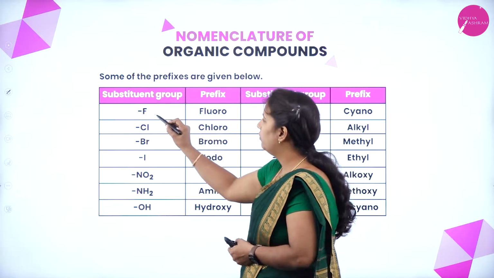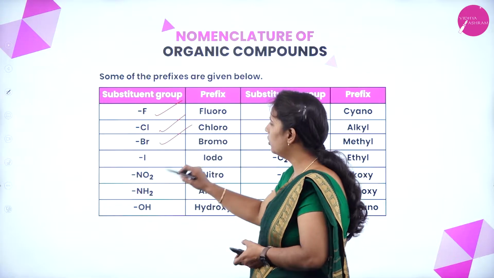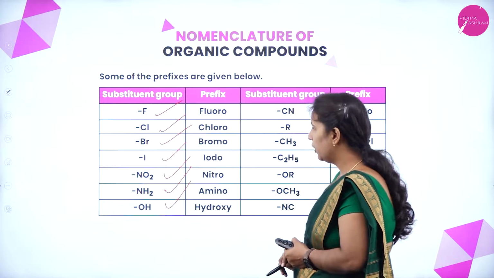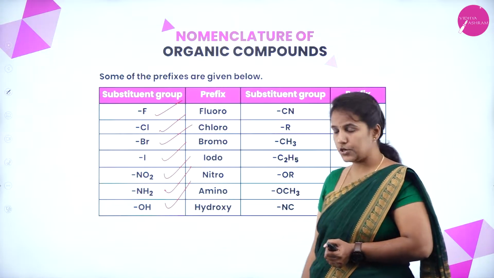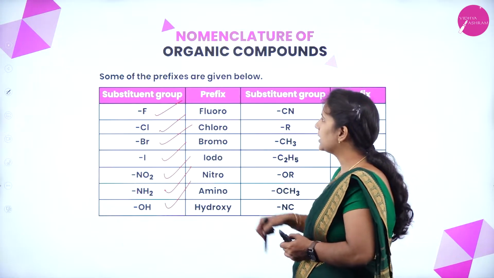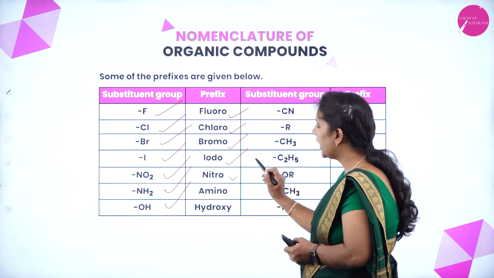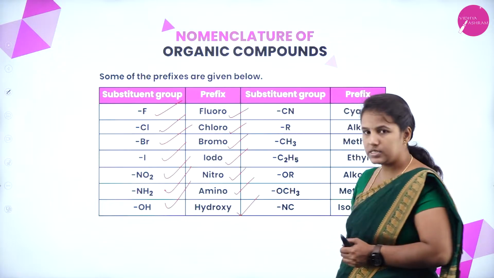Usually we have fluoro, chloro, bromo, iodo, nitro, amino, hydroxy. These are the substituent groups, and the prefixes are fluoro, chloro, bromo, iodo, nitro, amino, hydroxy.